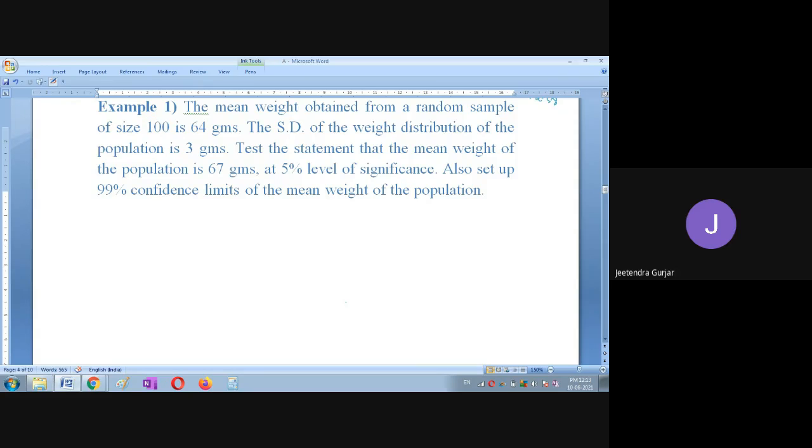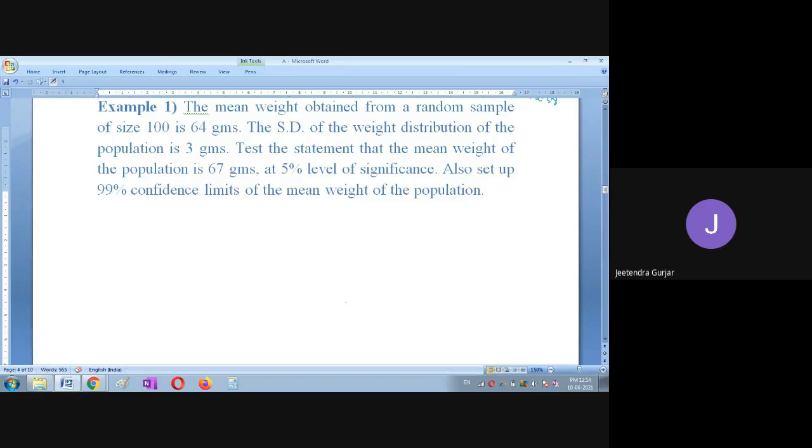Whenever they give test the statement, what you have to remember here, students? Whenever the test statement is given, what should strike in your mind? You are going to test the hypothesis.